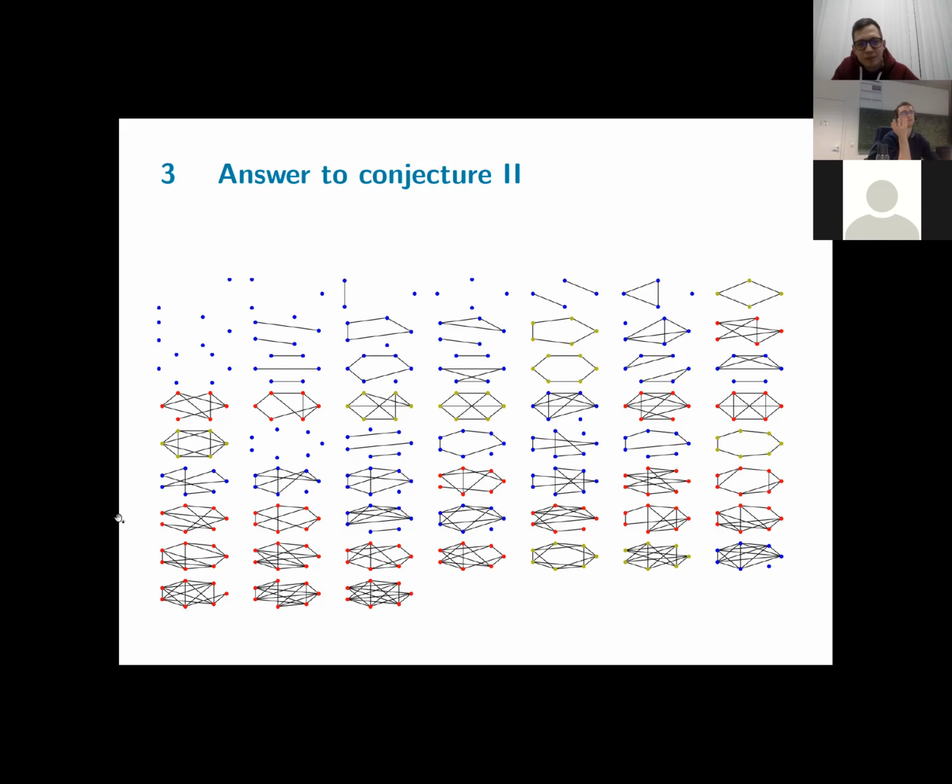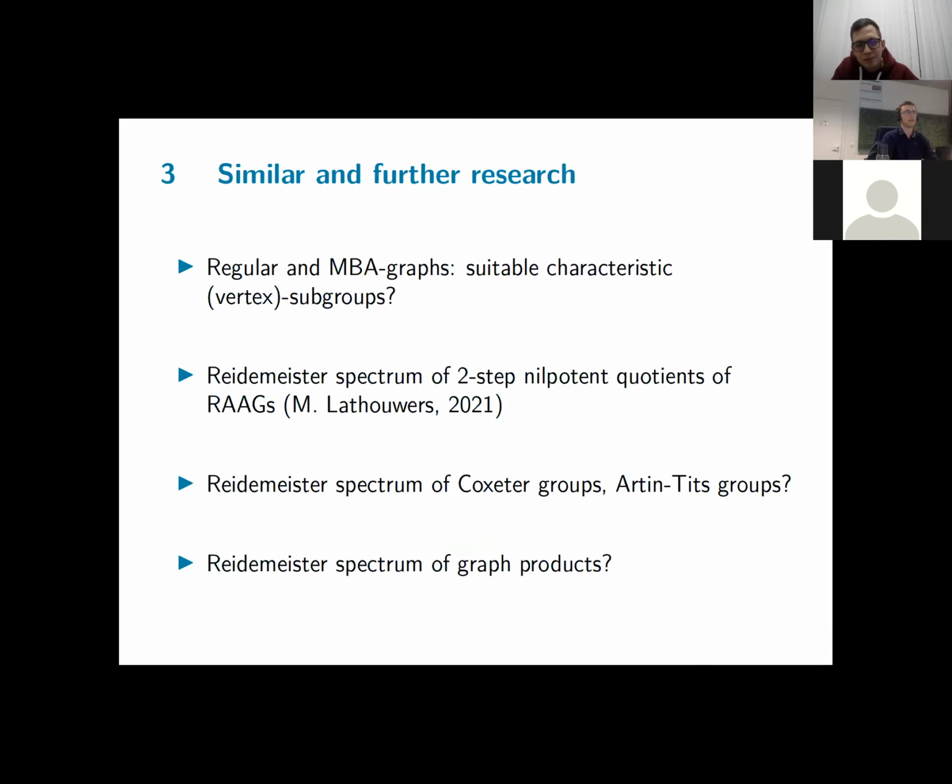But for 8 and more vertices, I don't know if there are examples for which the theory doesn't hold, but I did not find any new results in seeing what we can do for the remaining cases. Now, as a last slide, I would like to mention some similar and further research. For further research, as I mentioned earlier, for regular and max biabelian graphs, I don't have yet an idea of how to tackle the remaining cases.